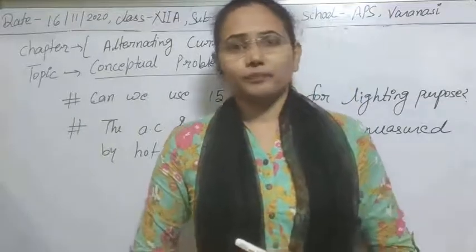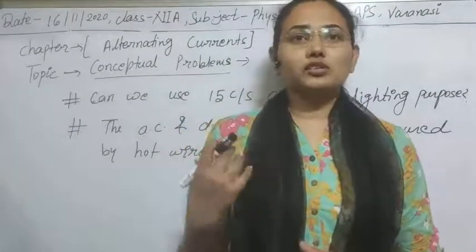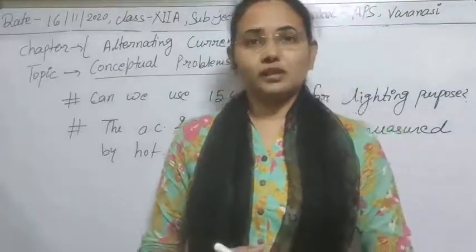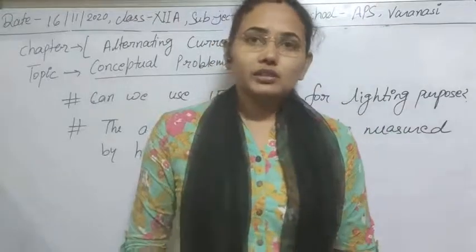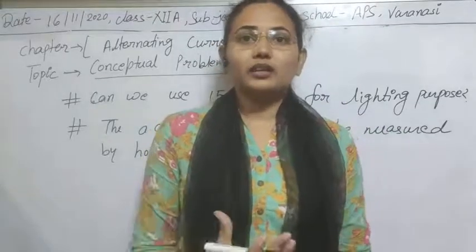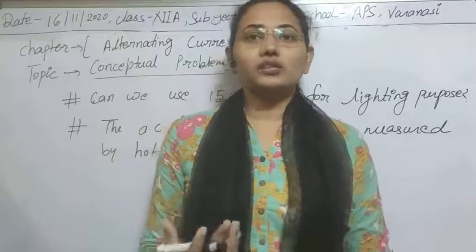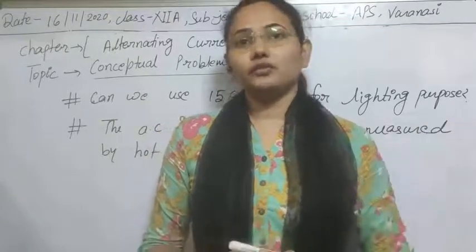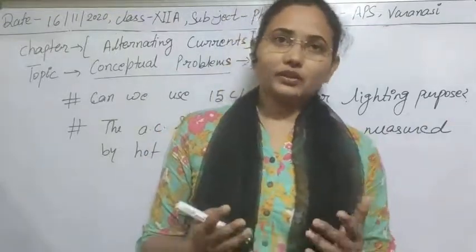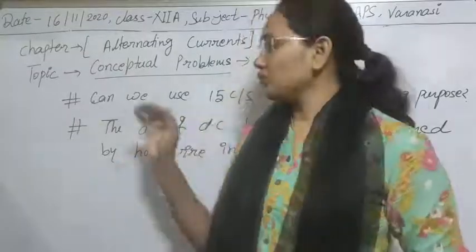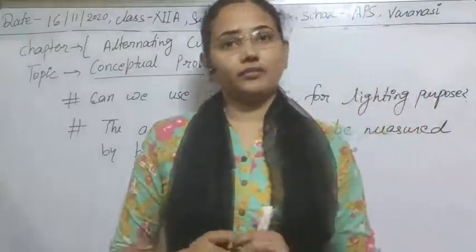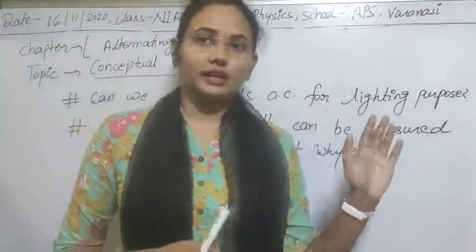So for our eyes it looks like a continuous lighting source. So yes, we can use it. If it is continuous for us and the glow is continuous, then we can use it for lighting purpose in our daily life. Clear?